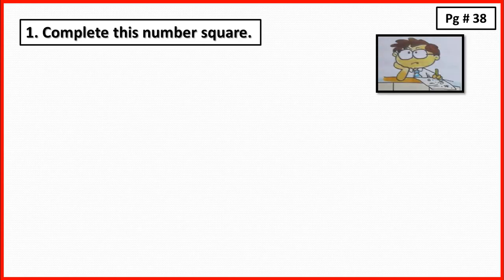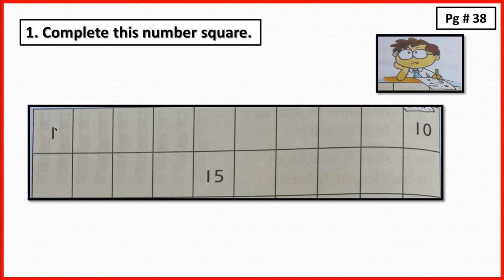Now I am going to deal with page number 38, question number 1. Complete this number square. So students, do you know what number comes after 1? Yes, 2. Then 3, 4, 5, 6, 7, 8, 9 and then 10.